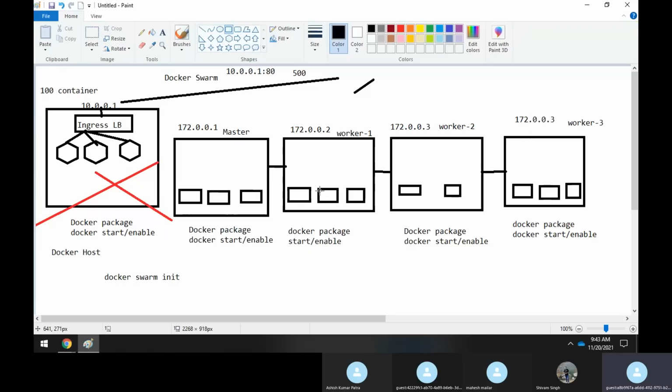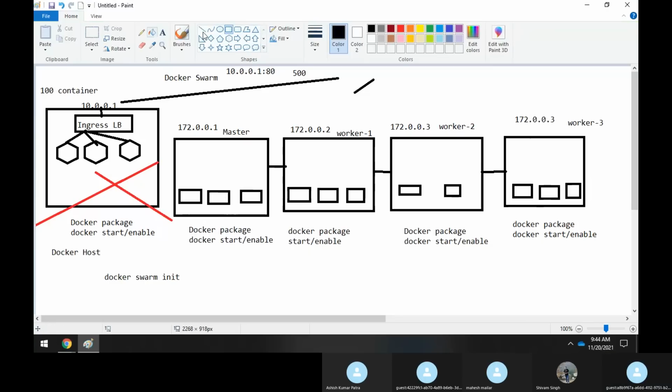But as a user, when you are initializing your Docker swarm, we also make sure that the master or manager node also acts like a worker node. Why are we doing that? Because assume that all these 4 nodes are there and 100 containers are running.